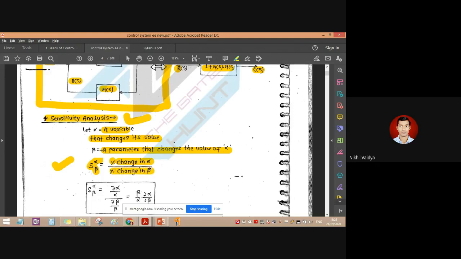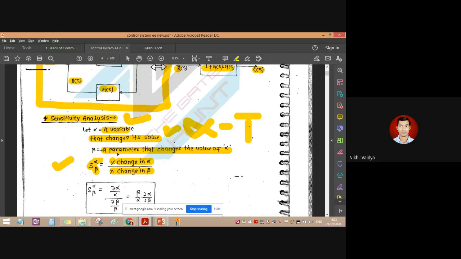Now with the help of our AC example, what can we take as alpha? A variable that changes its value. That is nothing but temperature. Generally the AC will deal with temperature change.